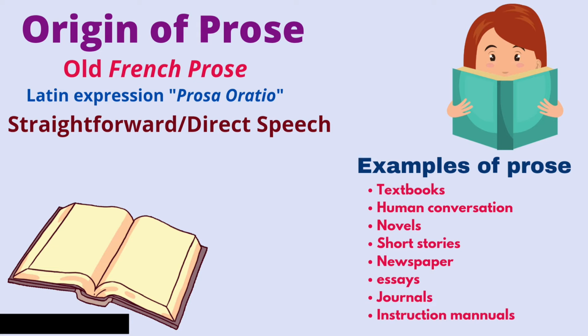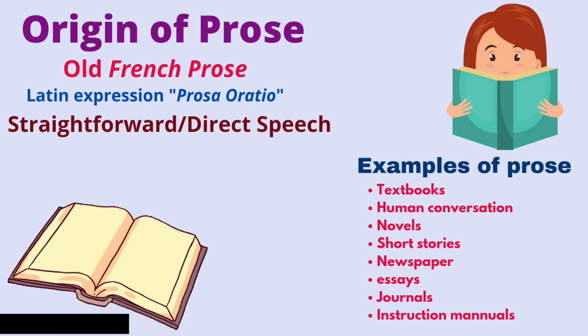Okay, so I want to ask you, do you ever feel that whatever we talk and discuss in our daily life, what is the literary term for those talks and discussion? Well, in literary terms it is known as prose. And why we consider it as prose, you will get to know later in the video. First, let's know the origin of the word prose, where this word came from. So the word prose came from the Latin expression prosa oratio, which means straightforward or direct speech.